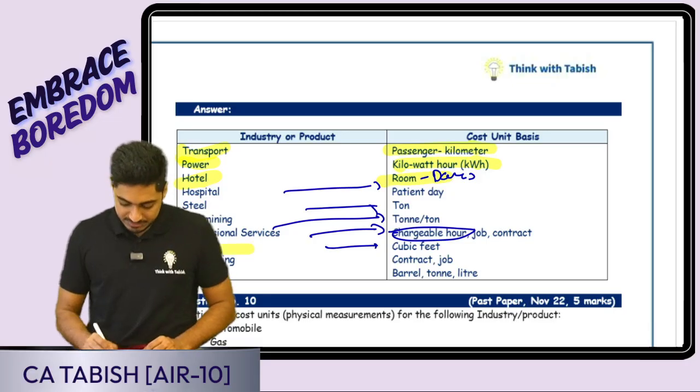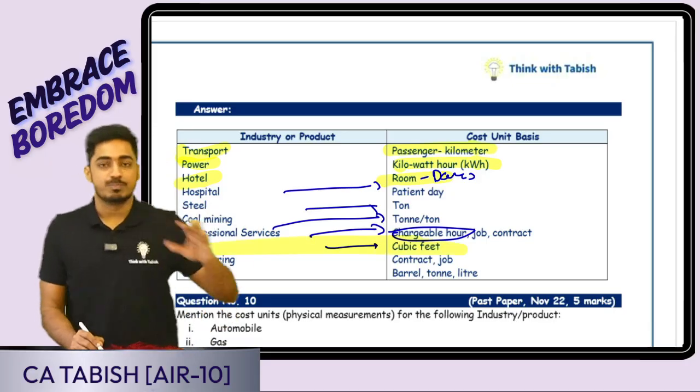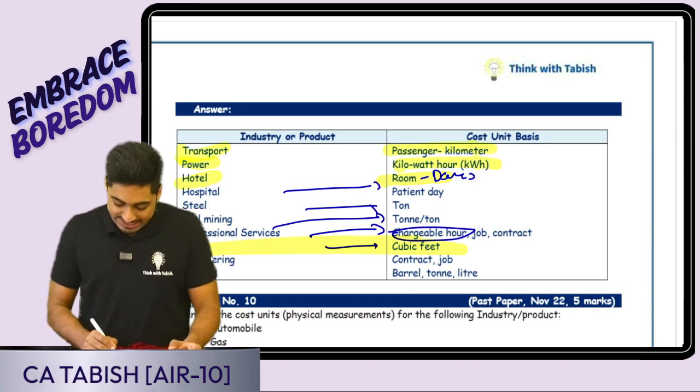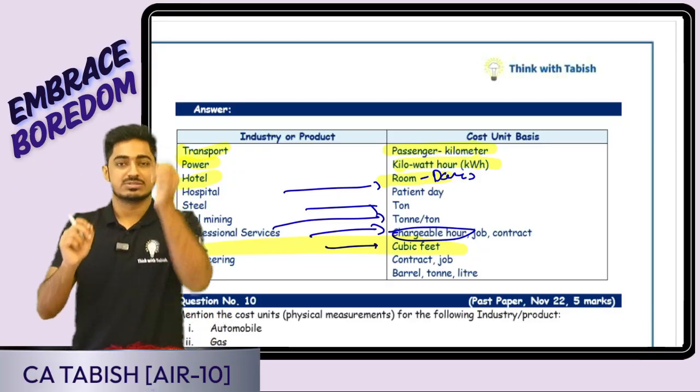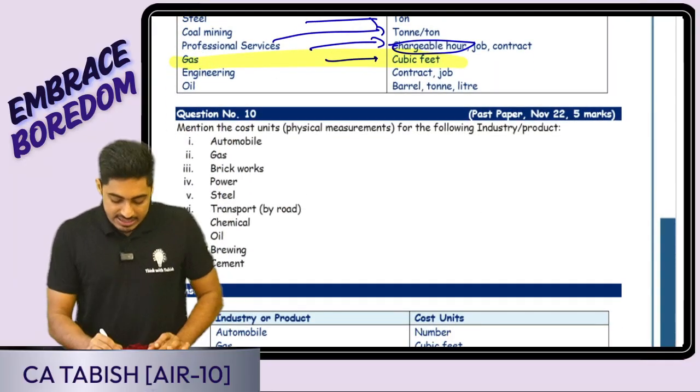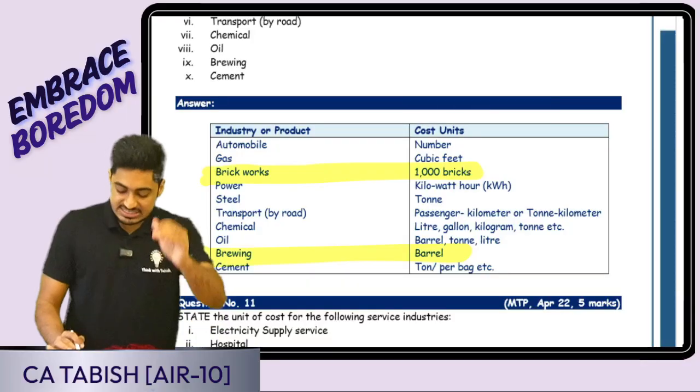This could be important. Engineering, per contract I'm charging, yes or no. Oil, it is in terms of barrels or tons or liters. Whatever you feel is new or different or unique, just make a quick note of it. Mention cost unit for the following industries. I'll only see the new things.